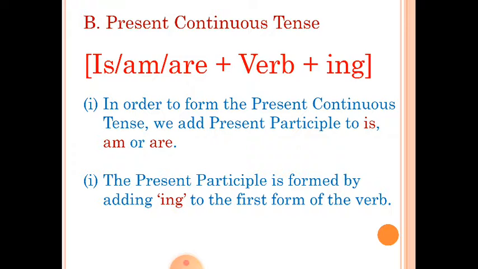What is the first form of the verb? If we say, for example, the word play, then adding ing to the first form of the verb makes it the word in the present continuous tense, that is playing.